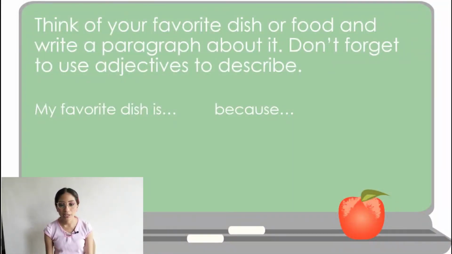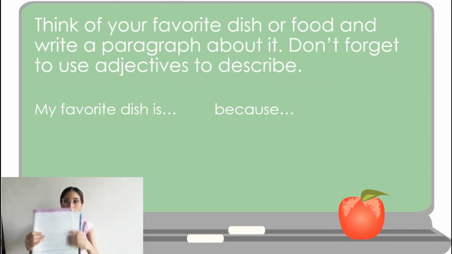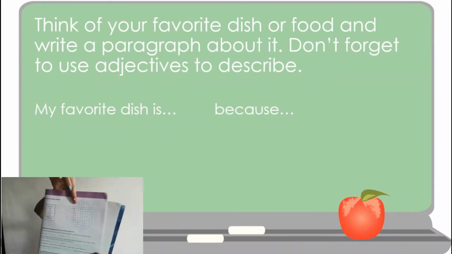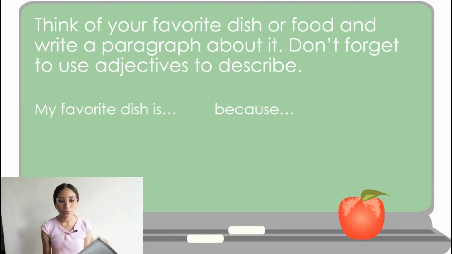Think of your favorite dish or food and write a paragraph about it. Don't forget to use adjectives to describe. Okay, we had adjectives in this activity. These are all of the, or some of the adjectives that we learned in this unit. And for example, my favorite dish is sushi because I like seafood and I think it's delicious and it's spicy or sweet or raw or whatever, okay?